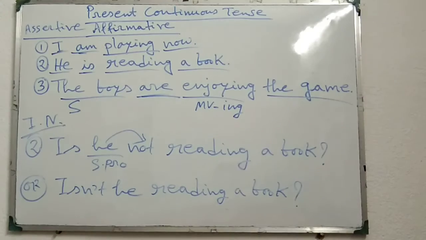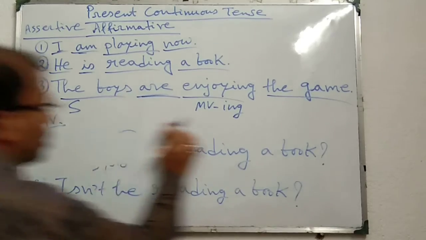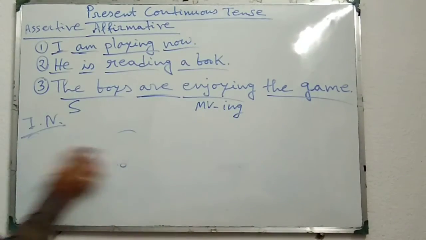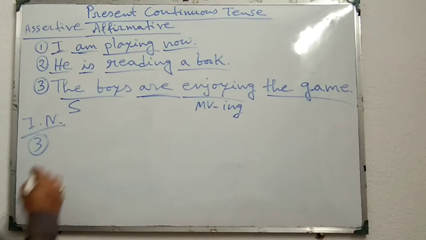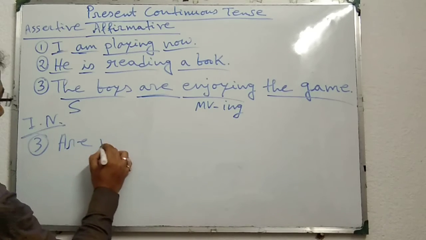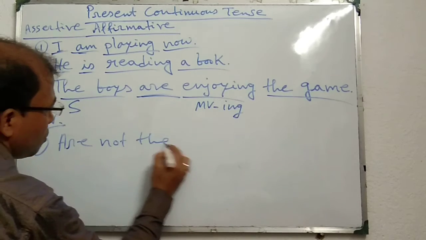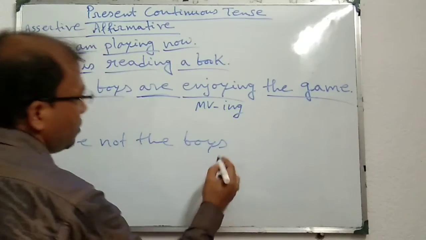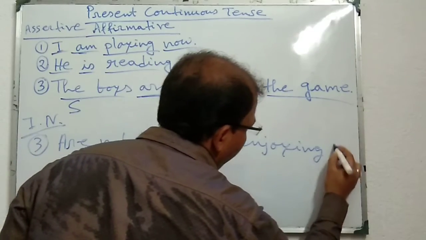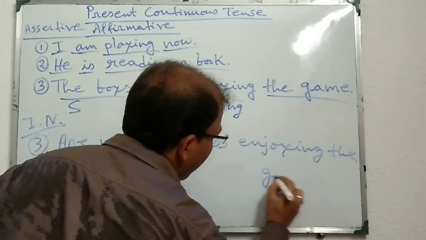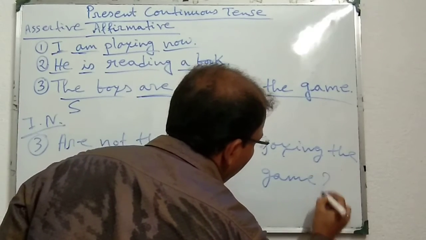Similarly, third one also we can change into interrogative negative in the same way. Third one, the boys are enjoying the game.